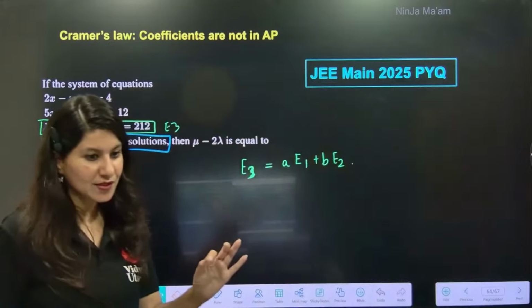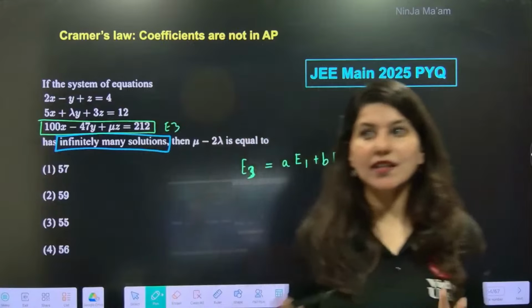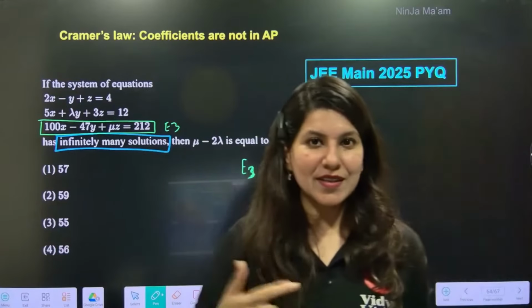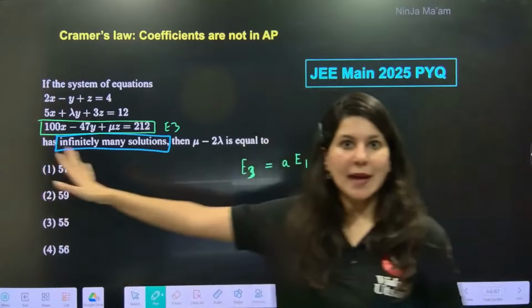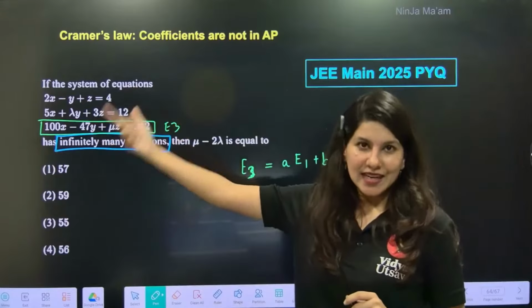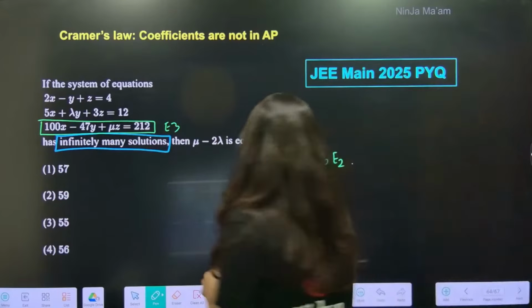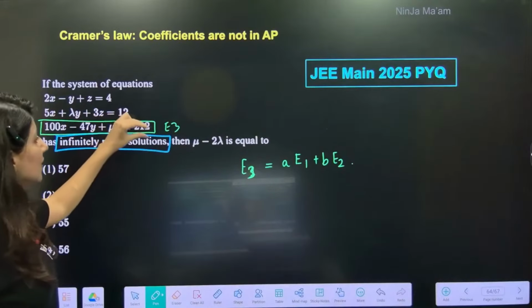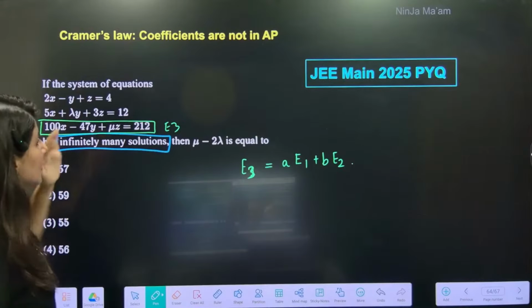Understand what I'm trying to say? This is the very first time I am sharing this technique on this channel, so it will take a little time to understand. Again, one method is to use Cramer's rule, but I am telling you, that method will occupy your brain. So this is E3, because this is the bigger one. E3 can be written as a constant times E1 plus B times E2.